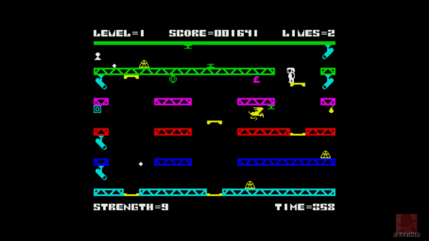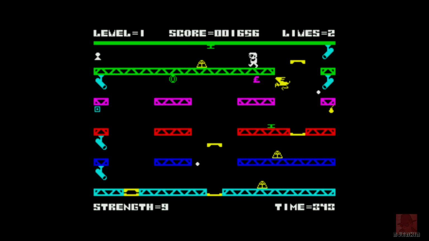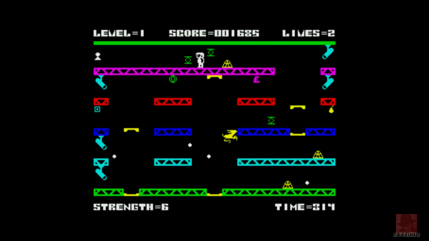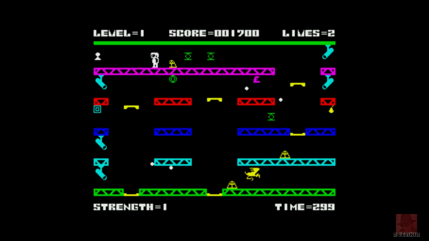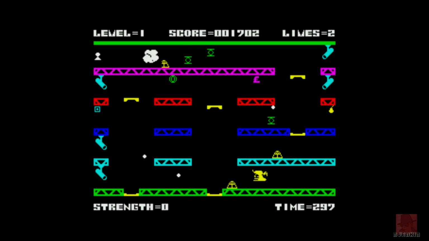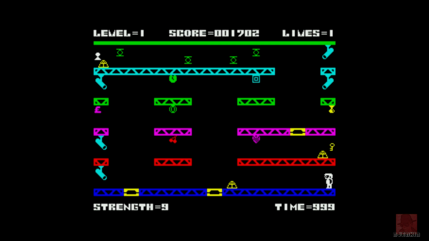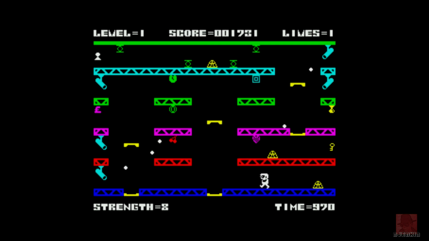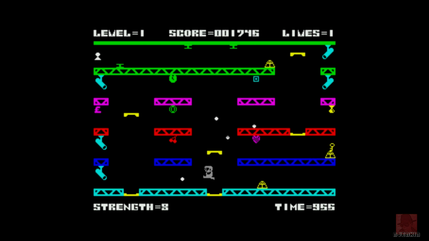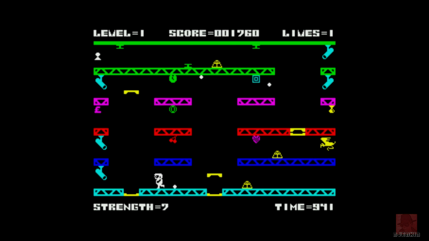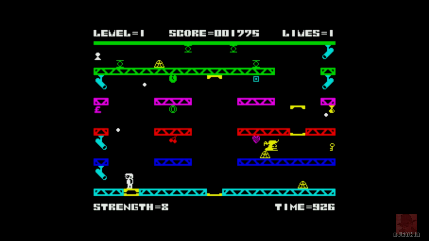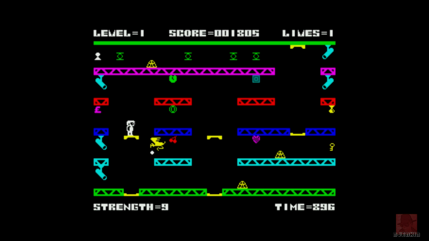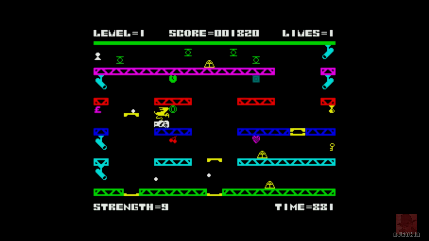But we're up the top there. Strength is 9, and we're actually going to do this now. Right, lost a bit of strength there. Let's get through this. Oh, I'm having to speed up. So, strength started going down really quickly then. I think I was stuck on a jelly. So I thought I was going to do it, got stuck on a jelly, couldn't get away from the jelly, and I'd had it. It was more like a jellyfish, I suppose. I bet you've got lots of stories how once you got stuck on a jelly, you thought you were going to be the champion of the universe. And is that bird again? No. Oh.